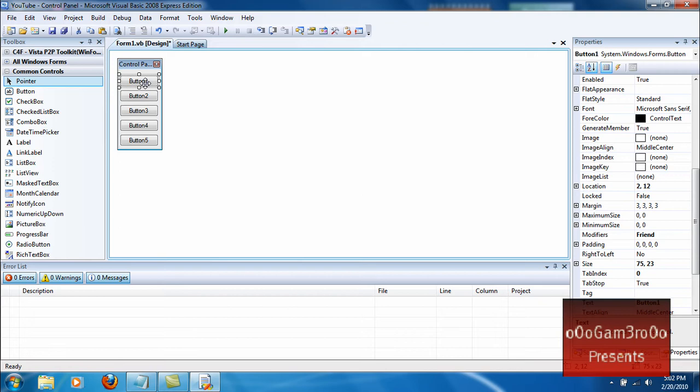Name the first button shutdown. Make the second button log off. Make the third button restart. Make the fourth button hibernate. And make the fifth button abort.